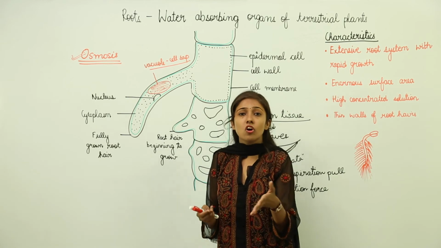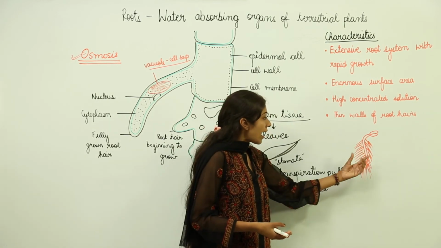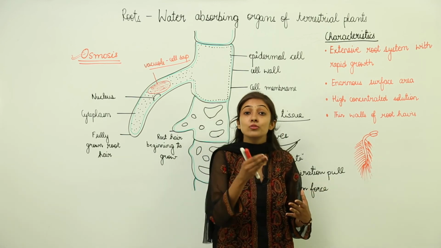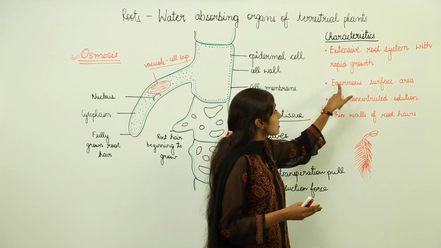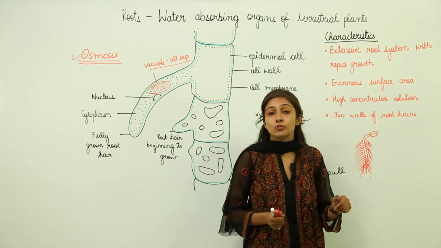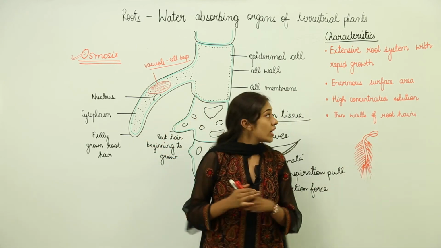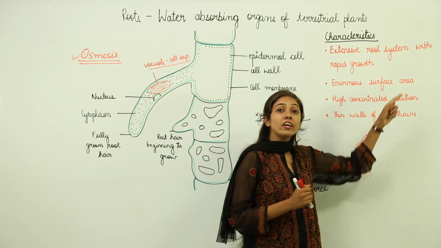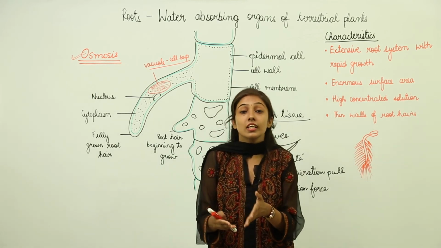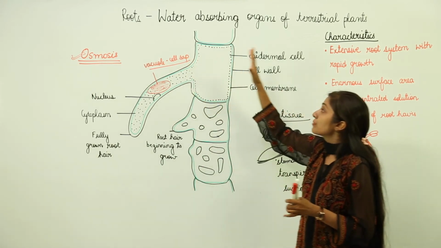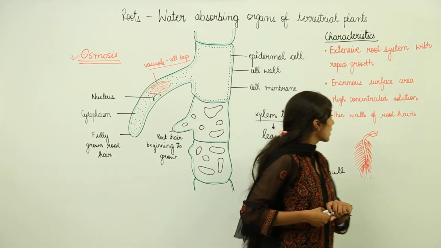If you see a normal radish root also, it contains a lot of roots, and with these roots they have a lot of root hairs. So the presence of root hairs leads to an enormous surface area for absorption. By increasing the surface area for absorption, these roots have become the water absorbing organs of terrestrial plants.